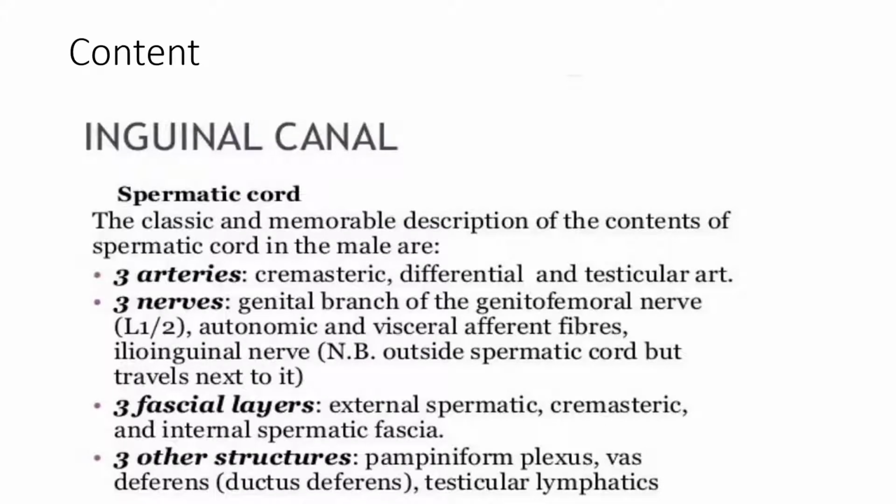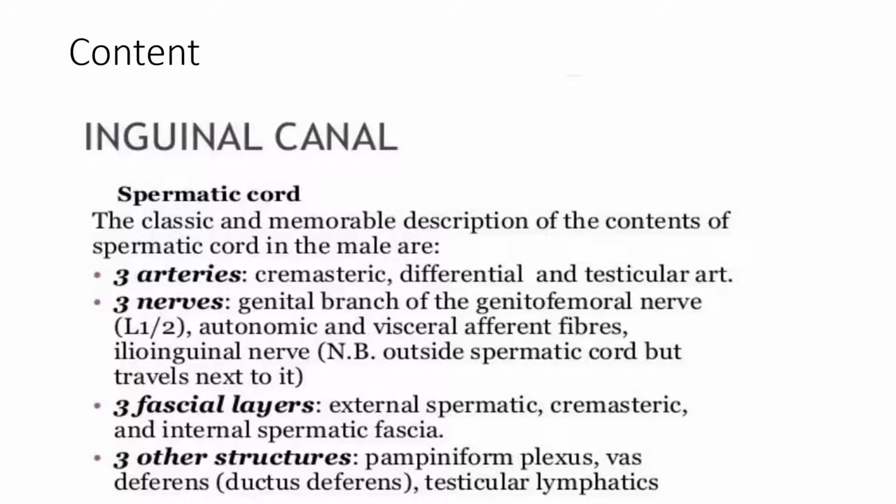There are 3 arteries: cremasteric artery, artery to the vas deferens, and testicular artery. There are 3 nerves: genital branch of the genitofemoral nerve, autonomic nerve, and ilioinguinal nerve. The ilioinguinal nerve actually traverses along the canal. It is not a content of the spermatic cord, but it lies lateral to the spermatic cord.